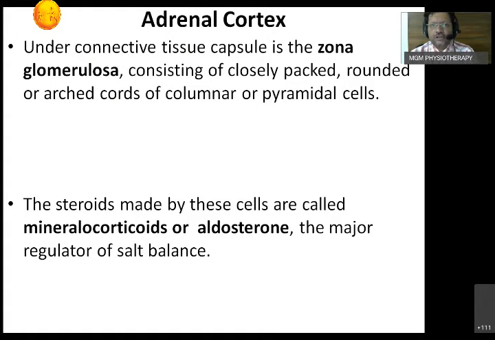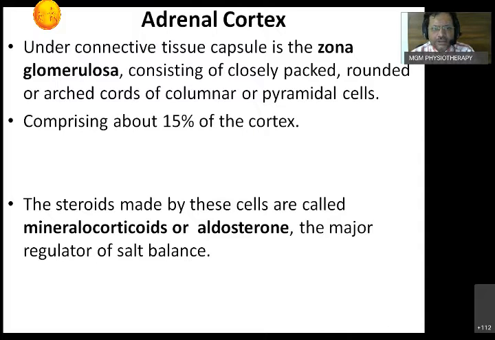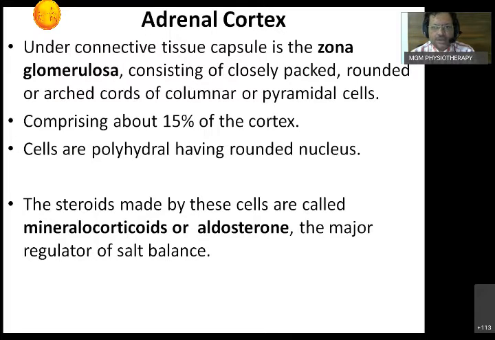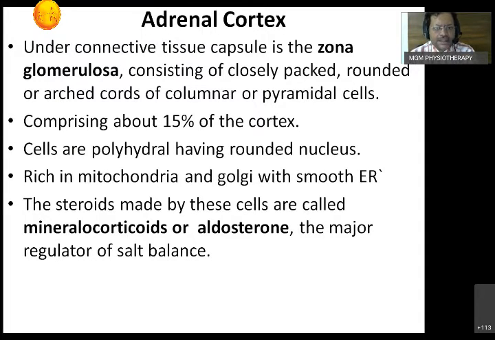Okay. Under the connective tissue capsule is zona glomerulosa. Zona glomerulosa consists of closely packed cells. That is the first thing you have to remember. Second, it looks like an inverted U shape, like small clumps of cells beneath the capsule, and the cells will be columnar to pyramidal. Zona glomerulosa is almost 15% of the cortex. Cells are polyhedral with a rounded nucleus, rich in mitochondria, Golgi apparatus, and, what you have to remember always, smooth endoplasmic reticulum. What it secretes you must be well versed: mineralocorticoid, also called aldosterone.